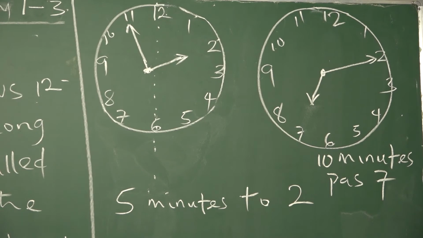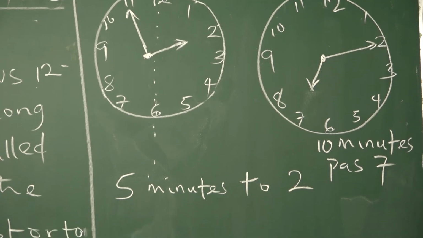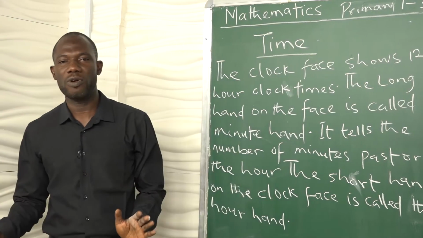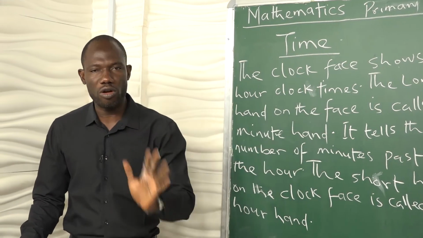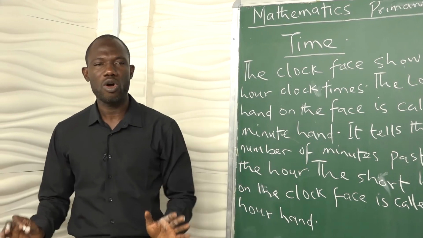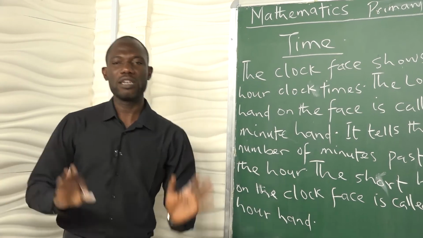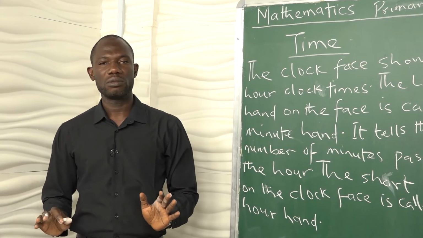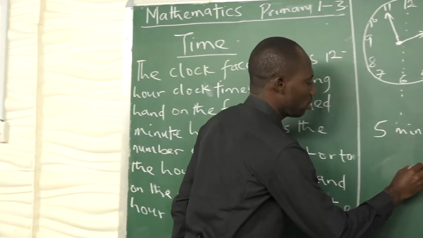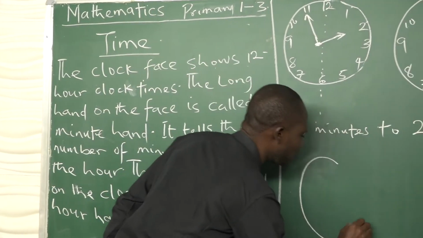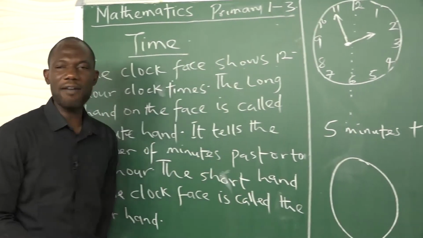Now let us draw a clock on top of the hours. What we call on top of the hour is when it is o'clock, when you say a time is o'clock, 1 o'clock, 2 o'clock, 3 o'clock, 4 o'clock.